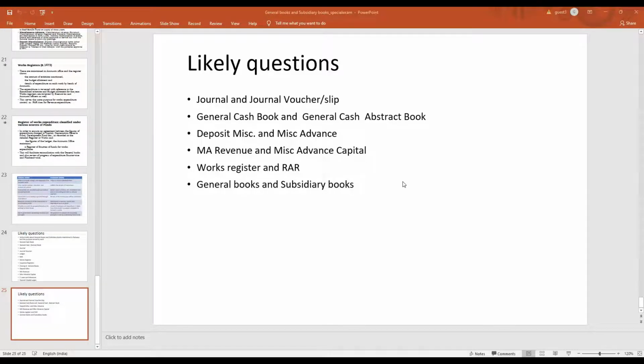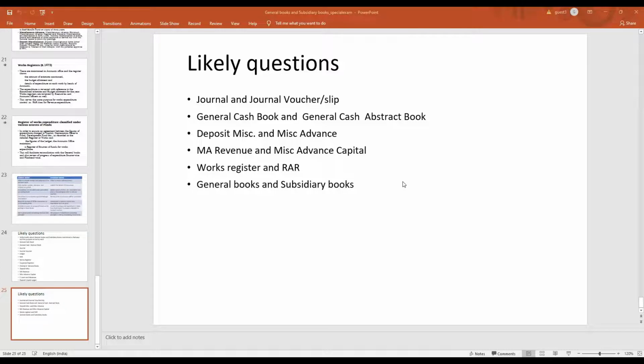Then as a commercial undertaking, we will know how much total earnings our railway has, how much is the total realization we did, and what balance is available. This kind of arrangement will be there in the subsidiary books. It will not be available in the general book.